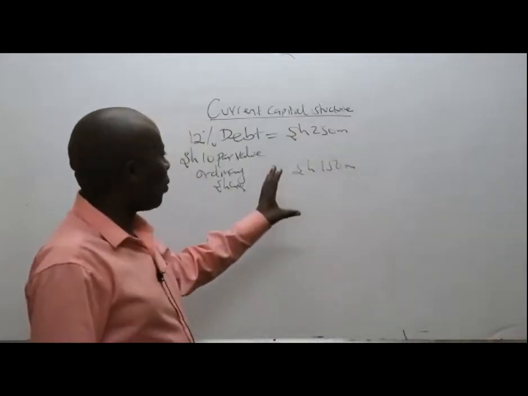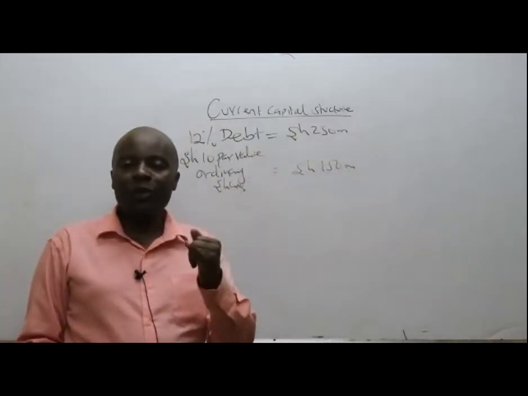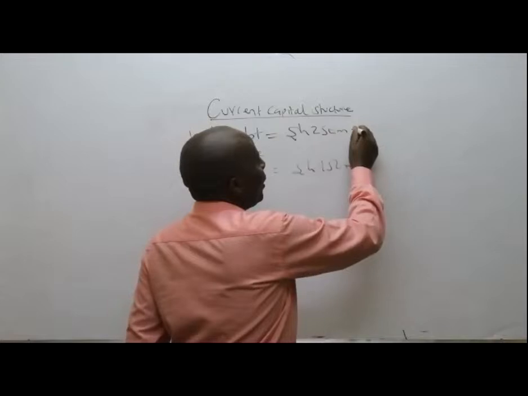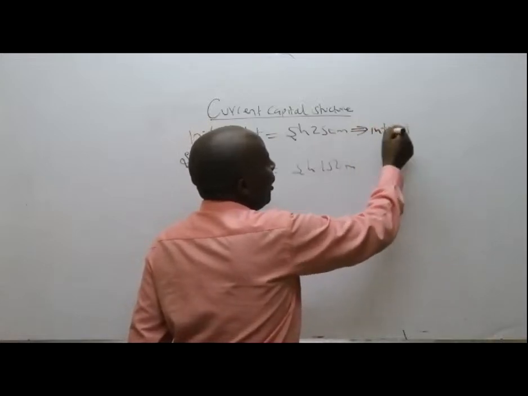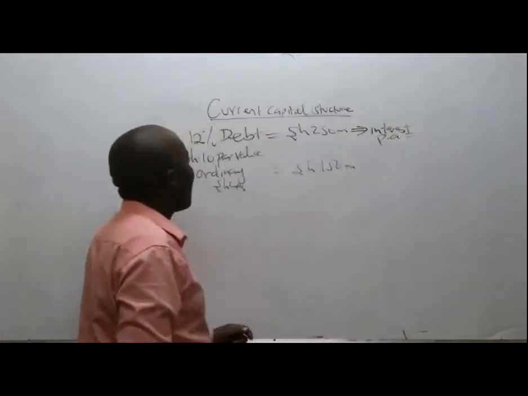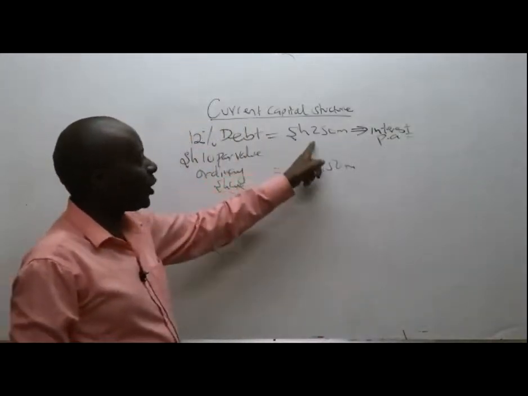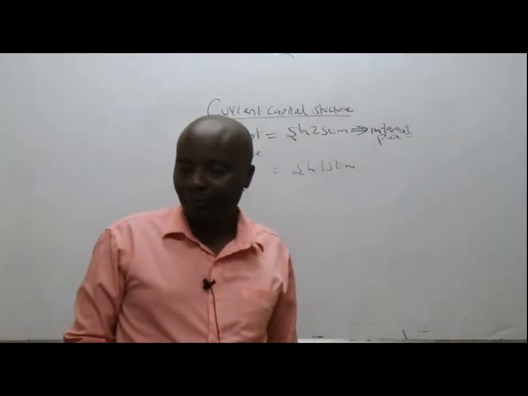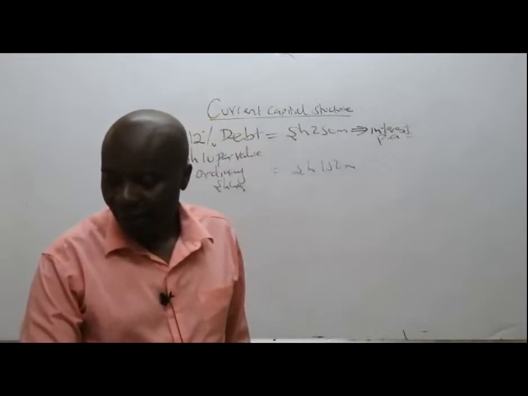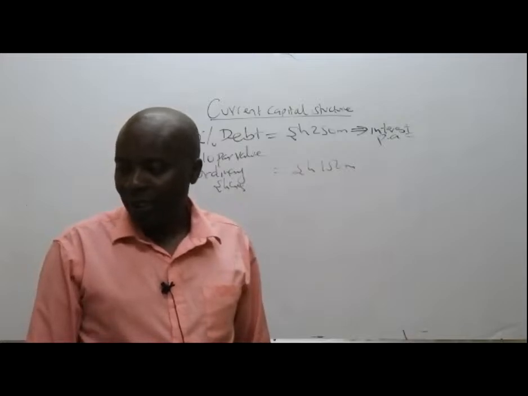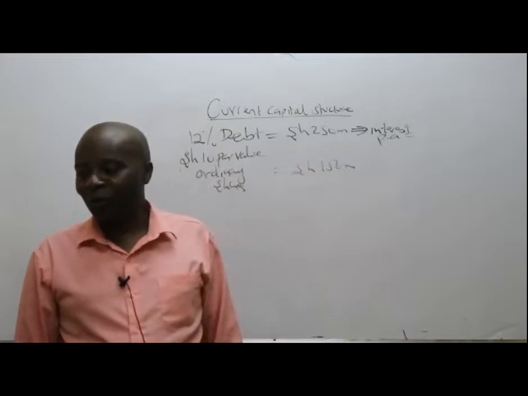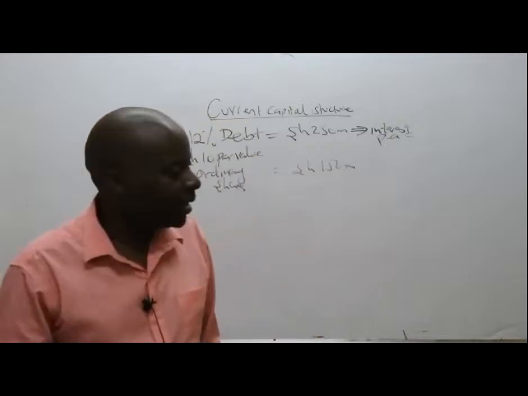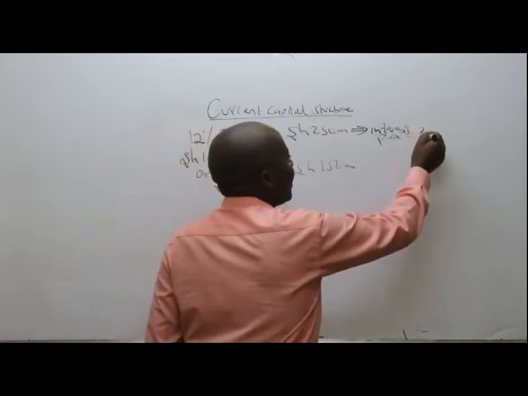Now, two things. When I see this kind of a capital structure, I'll be interested in the interest. I would want to know the interest amount payable, the interest per annum. This is 12% debt. So what is 12% of shillings 250 million? It comes to 30 million. So the old interest is 30 million.